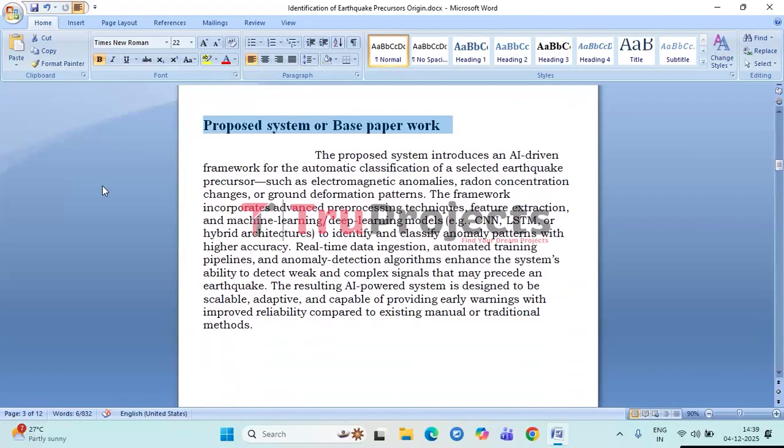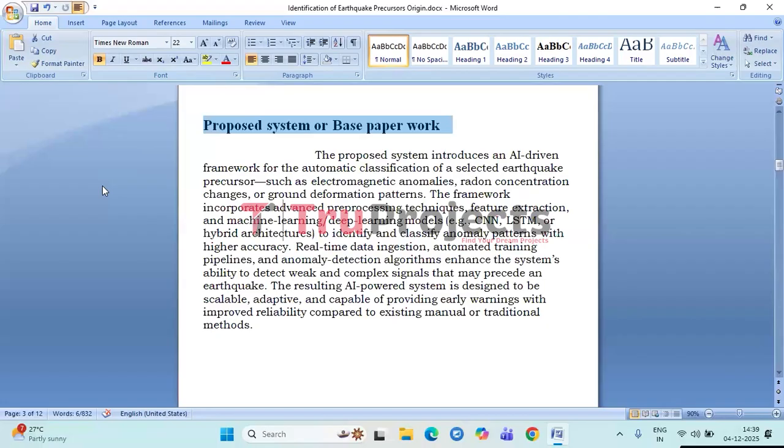Coming to the proposed system or base paper work. The proposed system uses an AI-based approach to automatically detect and classify a chosen earthquake precursor, such as electromagnetic changes, radon variations, or ground deformation patterns.